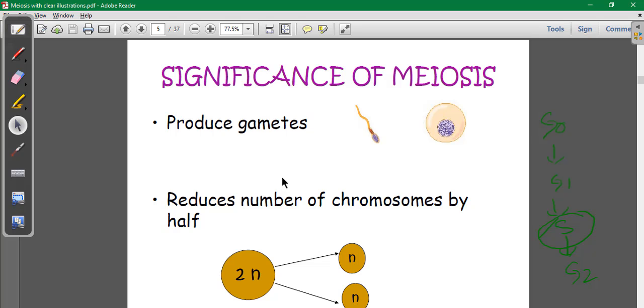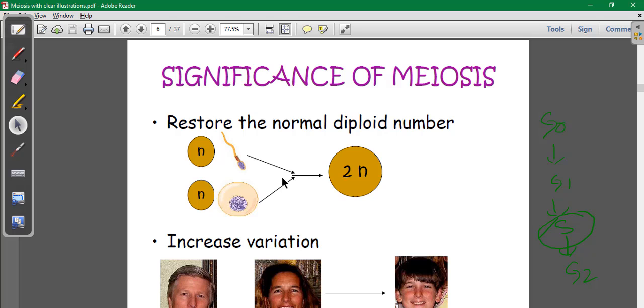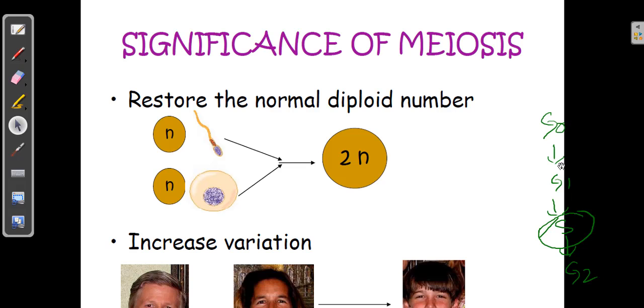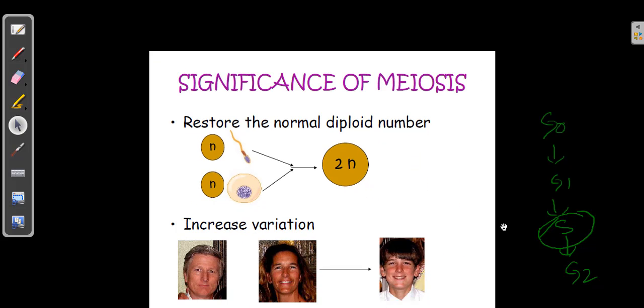You can see here, this is mostly seen in producing gametes, and the chromosome number is going to get reduced. That means the contributions from the parents are going to be given to the children.